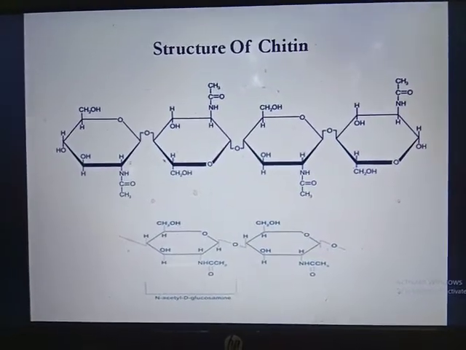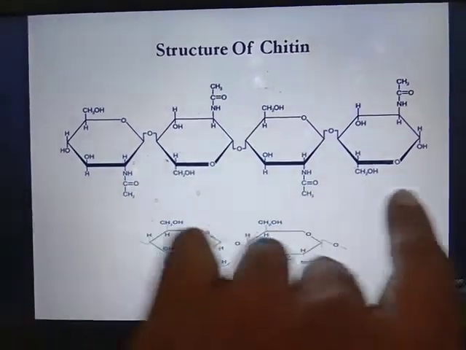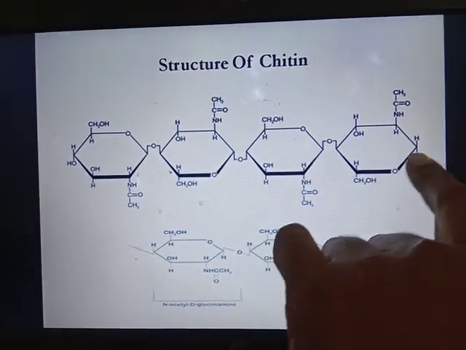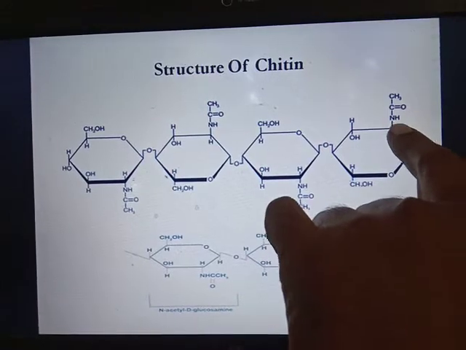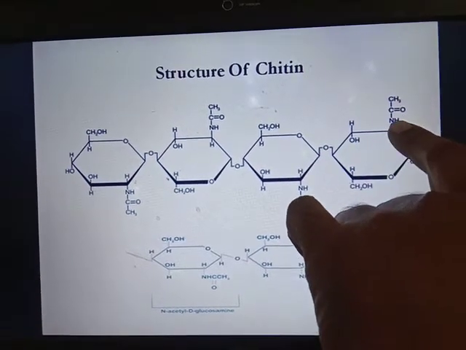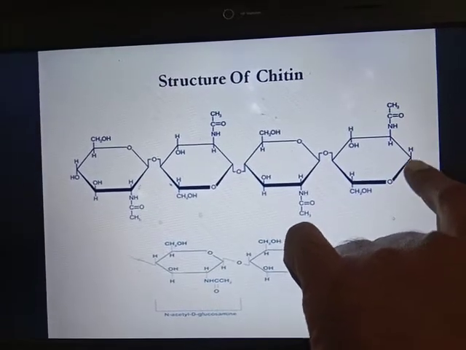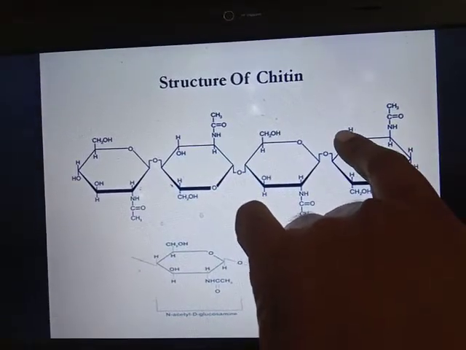Structure of chitin. It contains a beta 1,4 bond. So this is your anomeric carbon. This is your first carbon, second carbon. At the second carbon, it contains an acetyl group attached to an amino group. This is the amino sugar, N-acetyl glucosamine. So it is first carbon, second carbon, third carbon, fourth carbon.